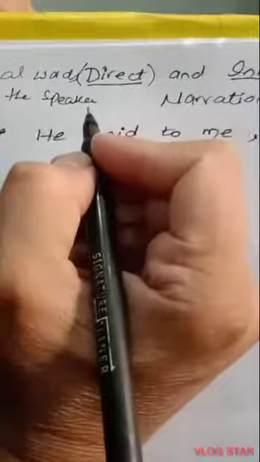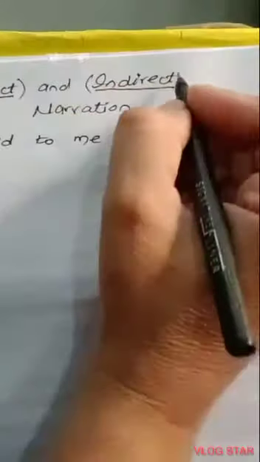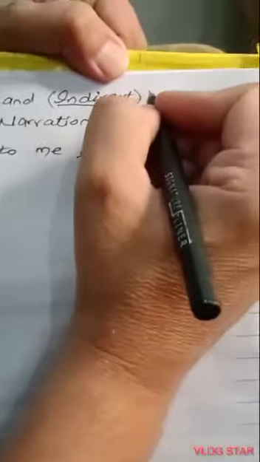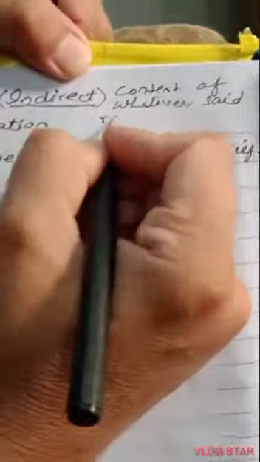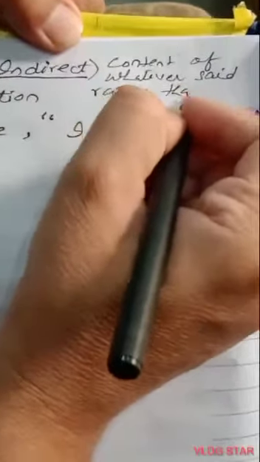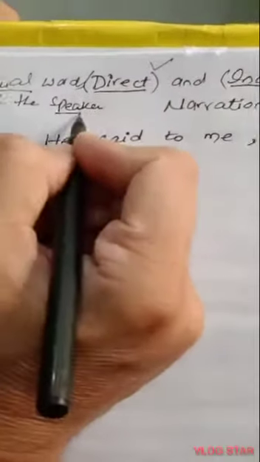But when we are talking about indirect speech, we focus on the content of whatever was said rather than the actual words. So this is the difference between direct speech and indirect speech. Here the focus is on the actual words of the speaker. Here the focus is on the content of whatever was said rather than the actual words.